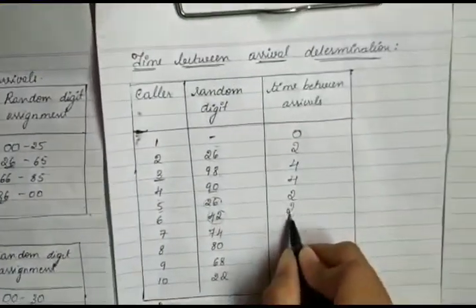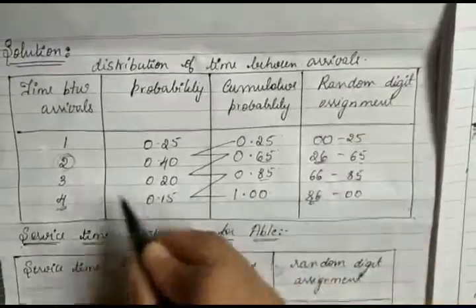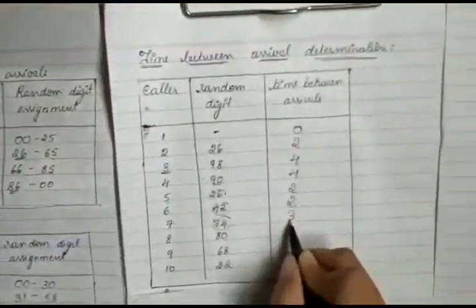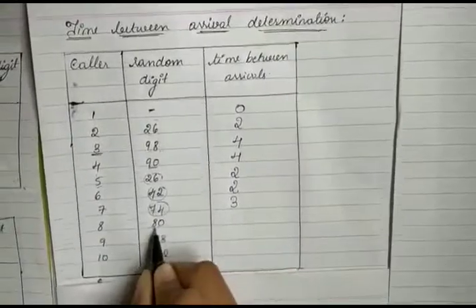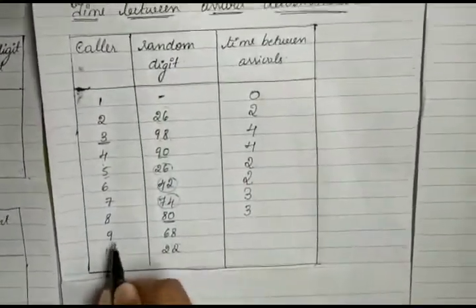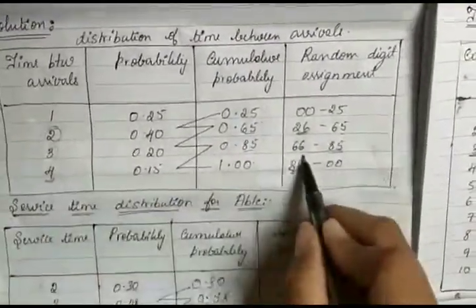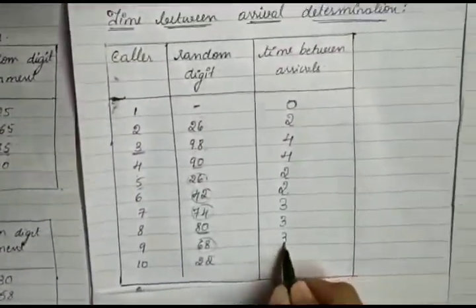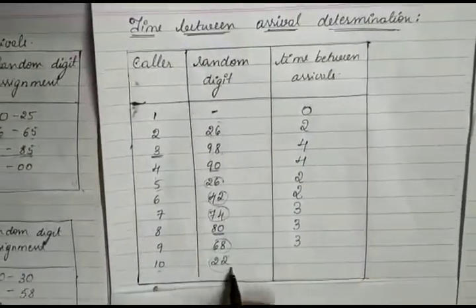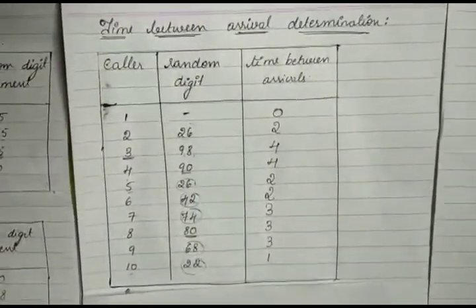For the seventh caller, the random digit 74 ranges between 66 and 85, that is 3. For the eighth caller, 80 is again 3. For the ninth, 68 is again the third interval. And for the tenth caller, 22 lies in the first inter-arrival time.